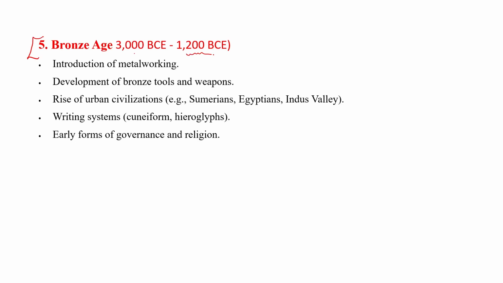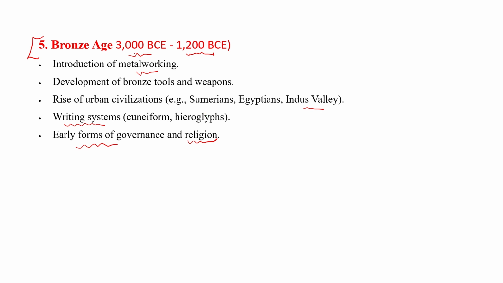After 1200 BC, during the time of the Aryans in India, humans developed iron. So after the Bronze Age, the Iron Age started in the world. The Bronze Age, 3000 BC to 1200 BC, saw the introduction of metal working, development of bronze tools and weapons, and the rise of urban civilizations like the Indus Valley civilization in India, the Sumerian civilization, the Egyptian civilization, and the Nile River civilization. The writing system was invented during the Bronze Age, and early forms of governance and religion also started.